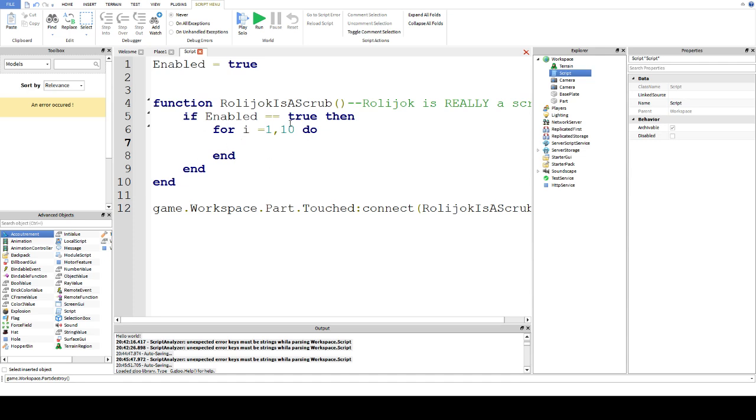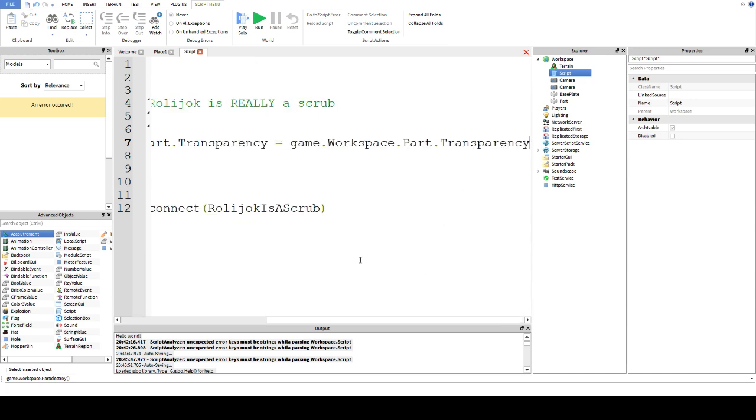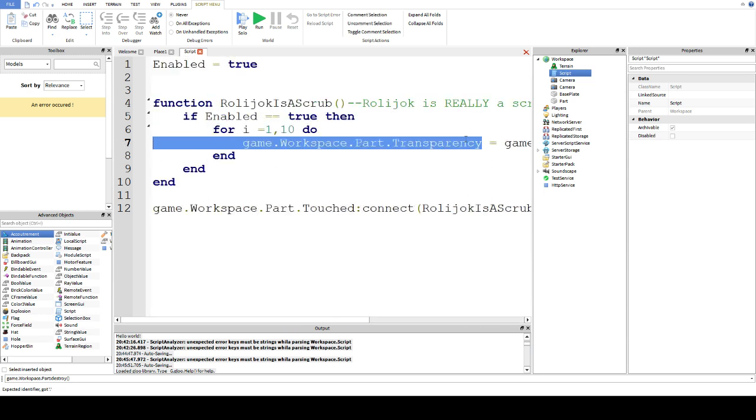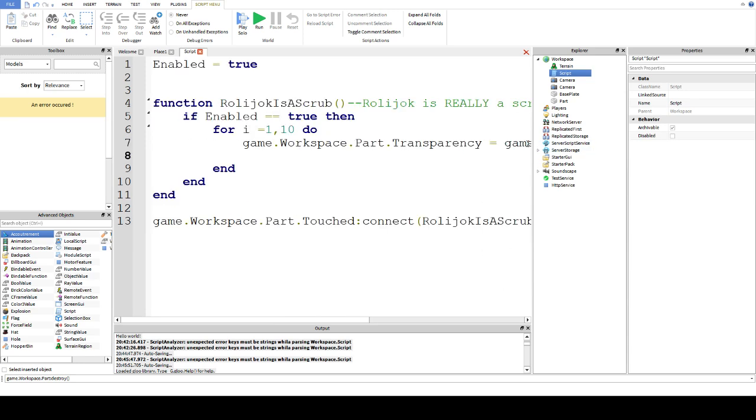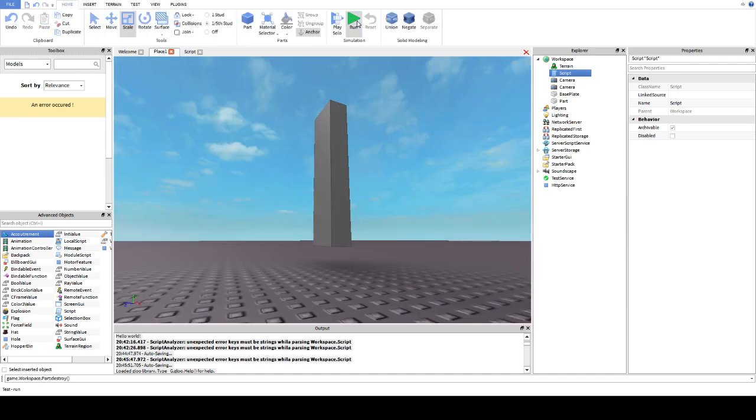So, you know, we could put game.workspace.part.transparency. Then, a little nifty trick you can use: if you copy and paste that in, and then add plus 0.1, every time this loop goes round, the part's transparency will increase by 0.1. Which means I can then add a short wait here and run the code.